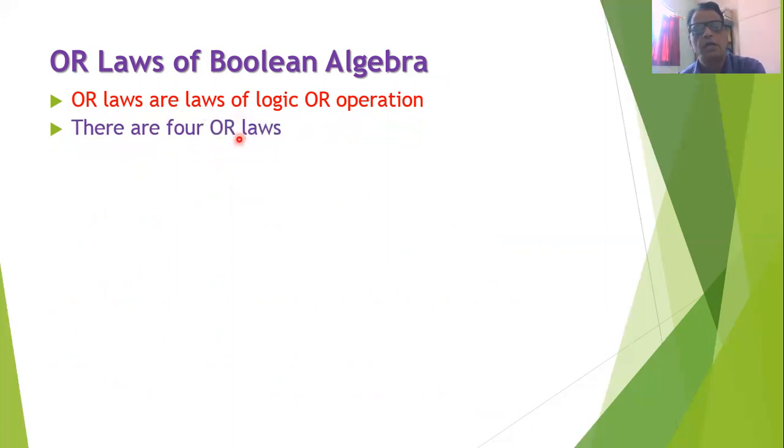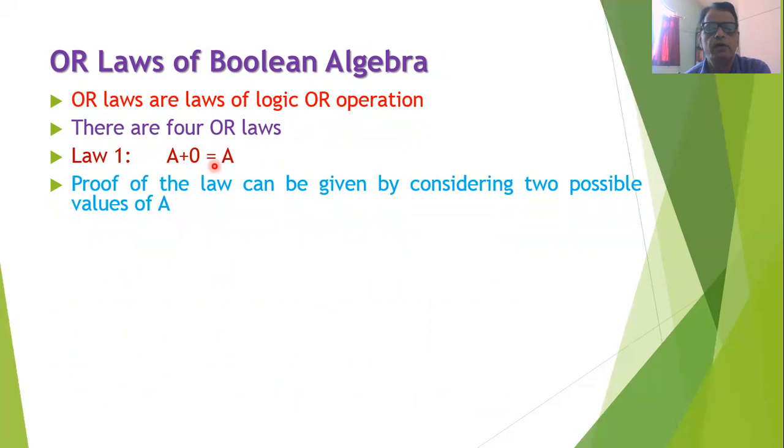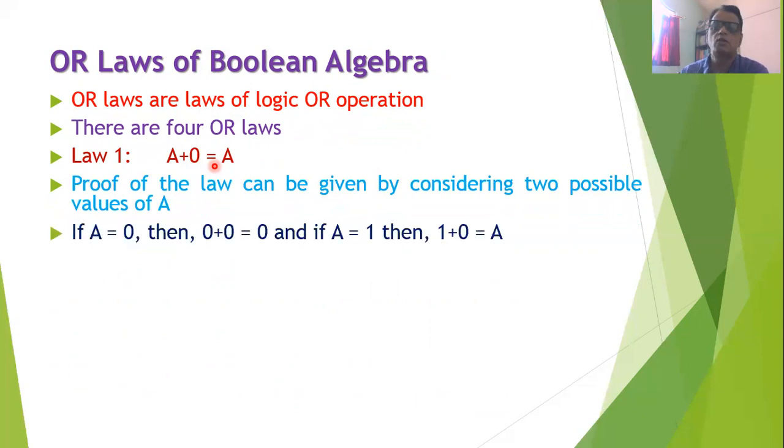Like AND laws, there are also 4 OR laws. The first law states that the logical OR operation of a variable with 0 is always equal to the variable itself. That is, A plus 0 is equal to A. The proof of this law can be given by considering the two possible cases of A. If A is equal to 0, then 0 plus 0 is equal to 0. If A is equal to 1, then 1 plus 0 is equal to 1. That is A. In both the cases, we are getting the value of A.